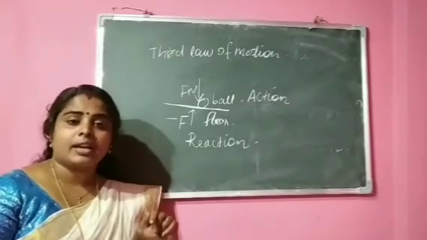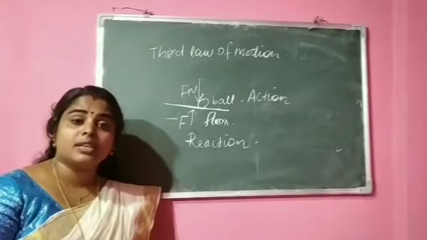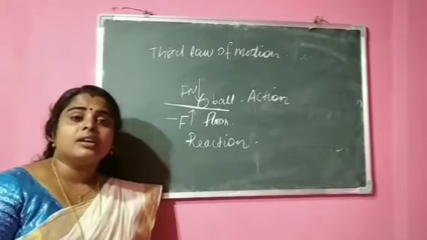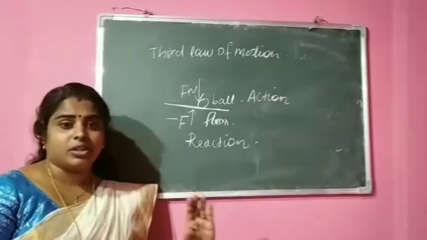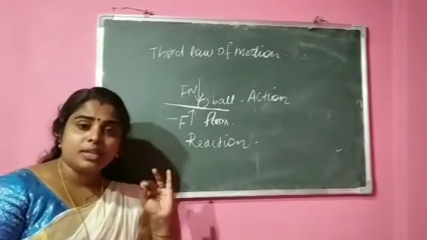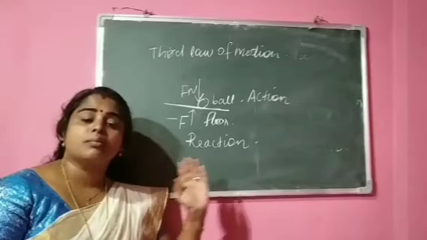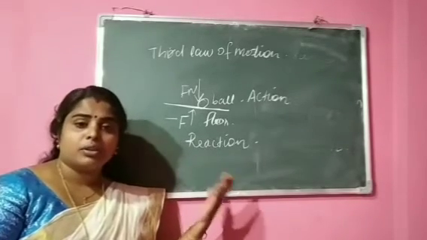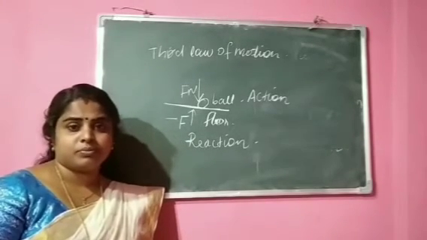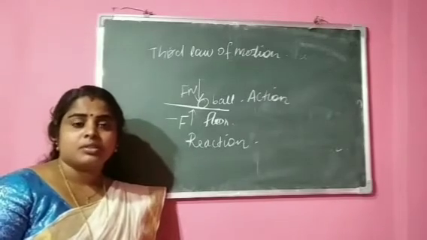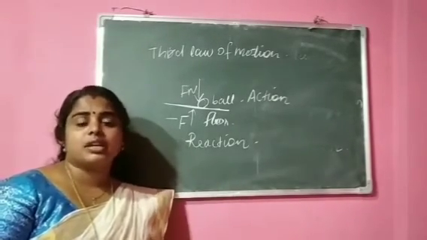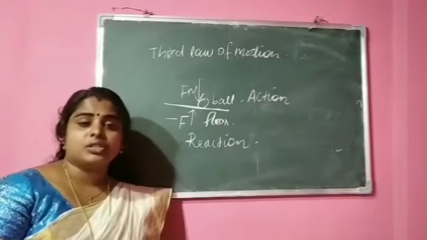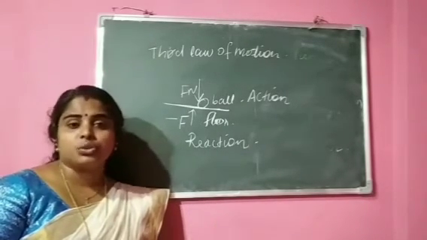So the force acting on the boat by our legs is called action, and the force acting on our legs by the boat is called the reaction. So due to this action and reaction, we can jump onto the shore. Okay. So Newton's third law states that for every action there is an equal and opposite reaction.